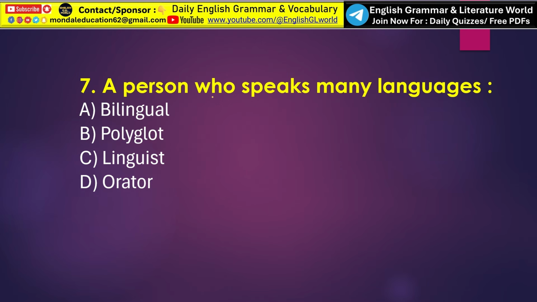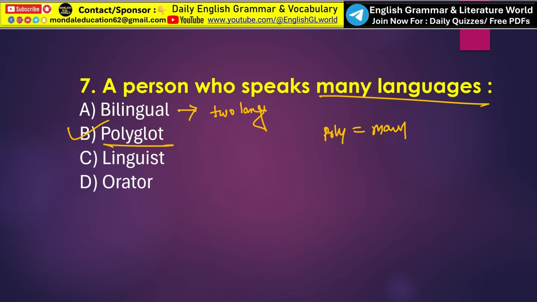Next, a person who speaks many languages. Look, the word poly means many. Someone who speaks many languages is called option B, polyglot. Bilingual suggests only two languages, so bilingual is not the correct answer.